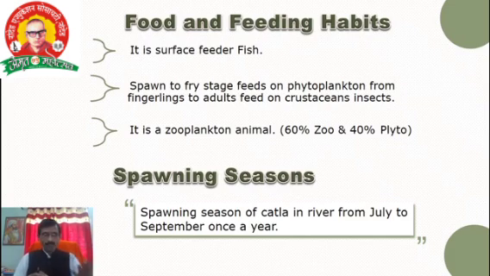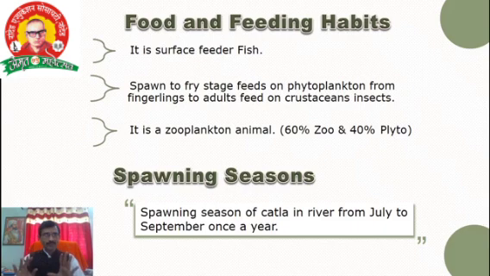From fingerling to adult stage, the next stage of the fish for the feeding habit, it feeds on crustaceans and insects. Scientists and researchers found that it feeds on zooplankton, animal plankton. As per calculation, it feeds 60% on zooplankton and 40% on phytoplankton. That is the feeding habit of Catla.